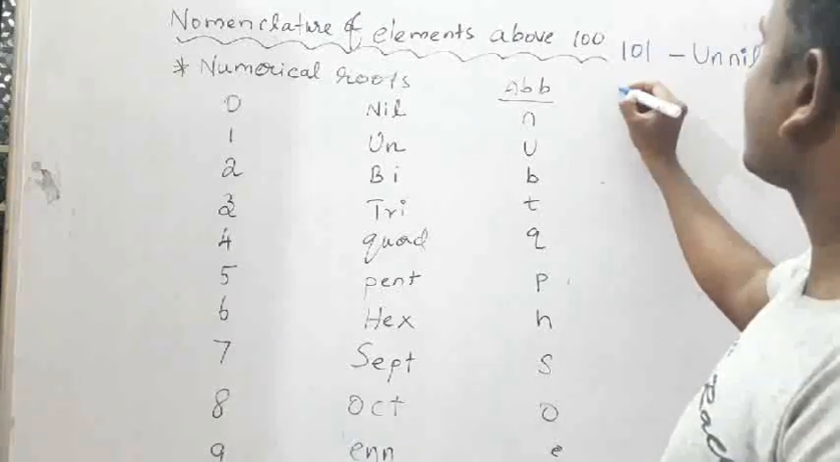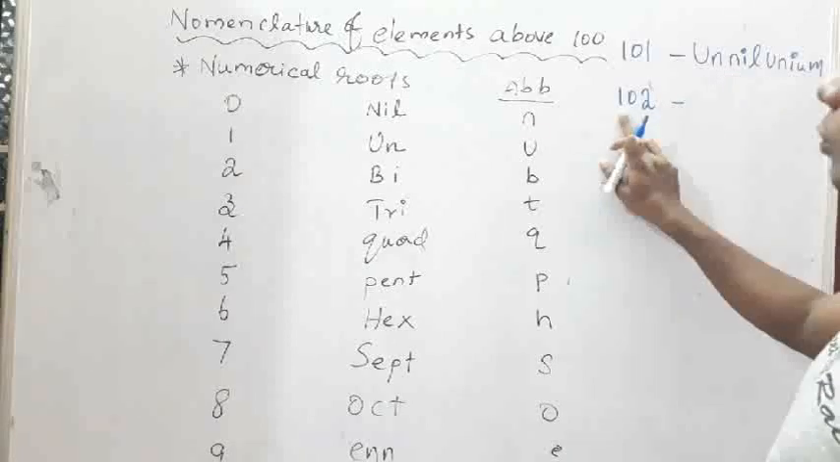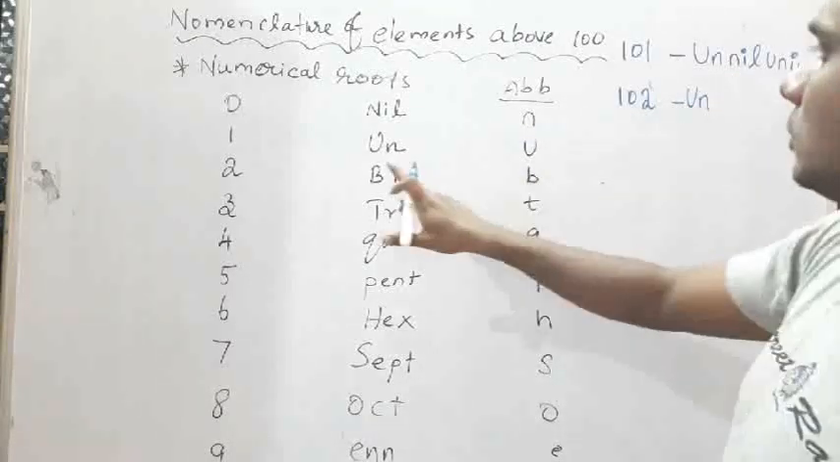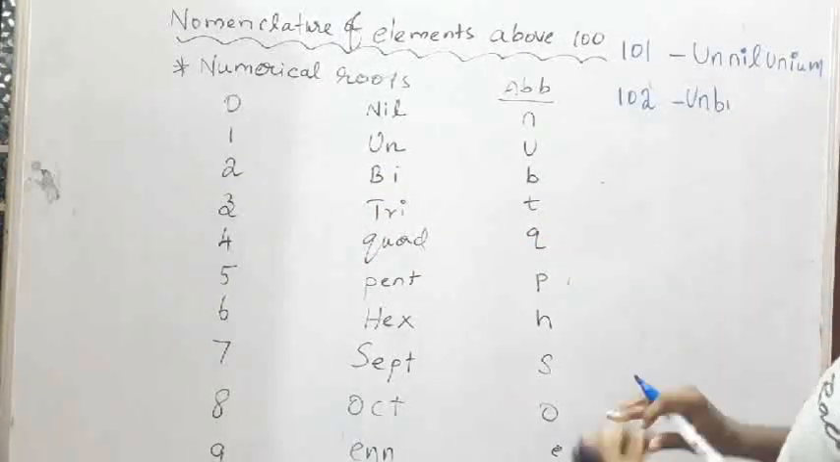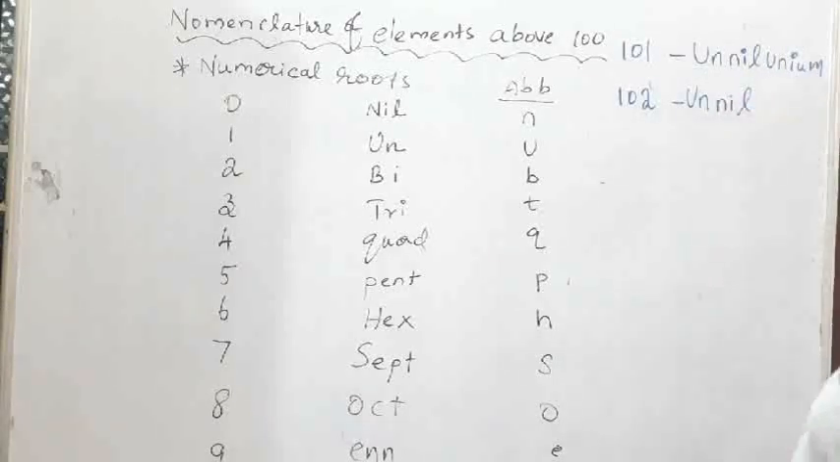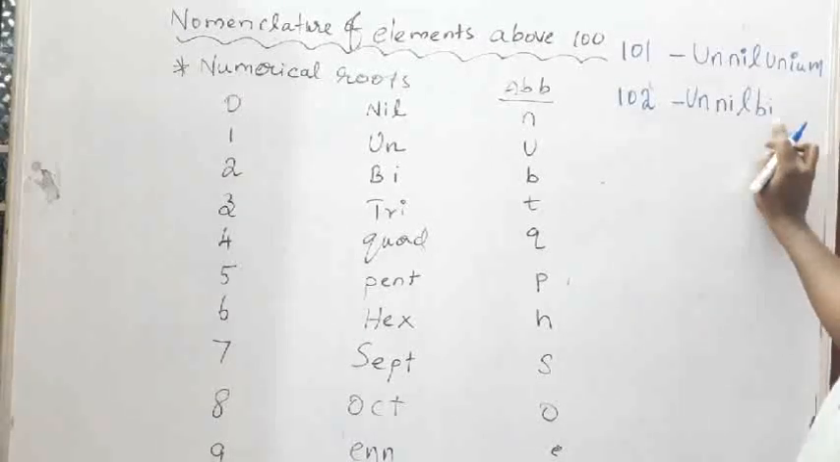Same for 102. For 1, un. For 2, bi. The middle digit 0 is nil. So again un, nil, then 2, bi will come. Here we have to add the suffix IUM.